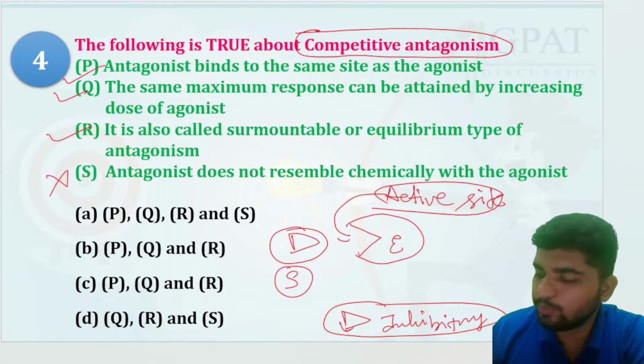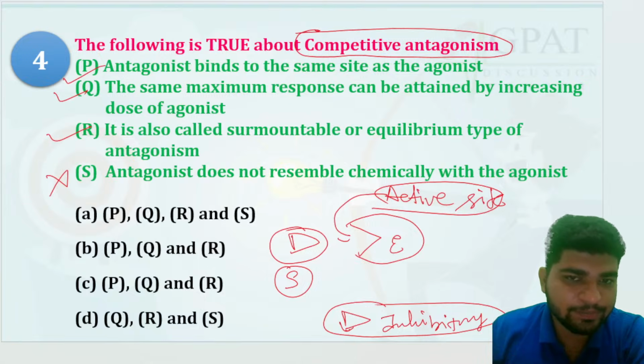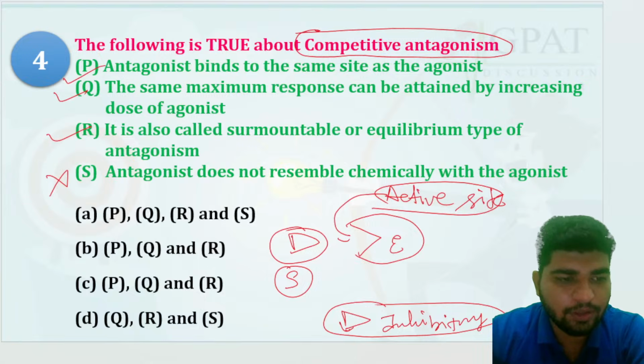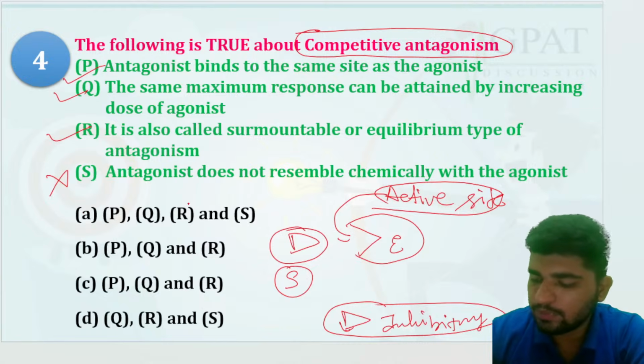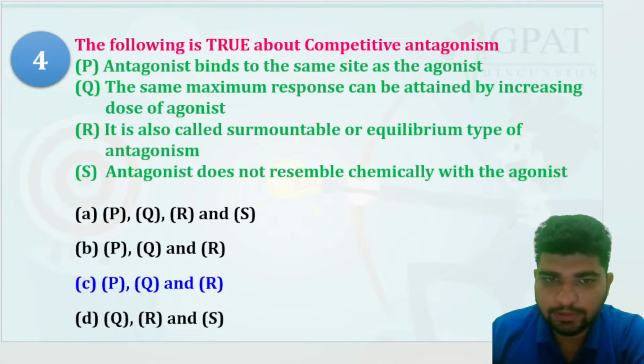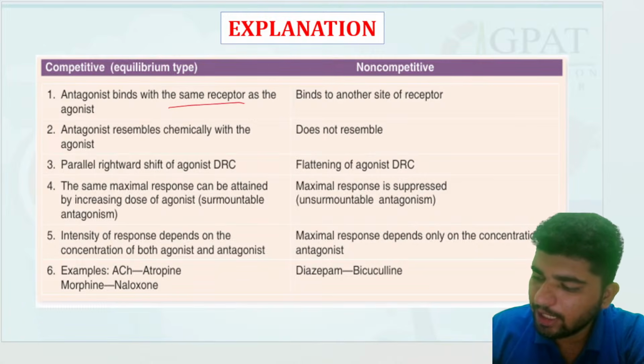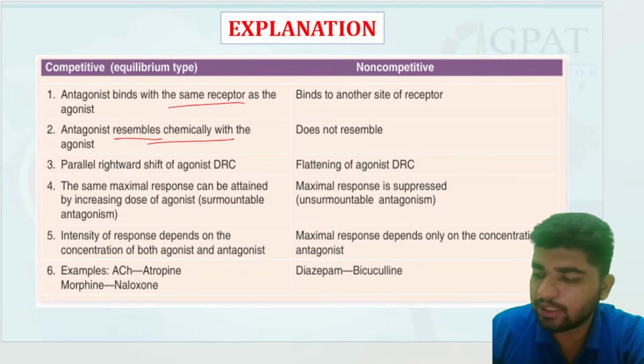I have told you that both the substrate and the inhibitory drug will have a similar structure. All right, let's move ahead. So P, Q, R are right, S is wrong. The antagonist binds with the same receptor, and it resembles chemically with the agonist.